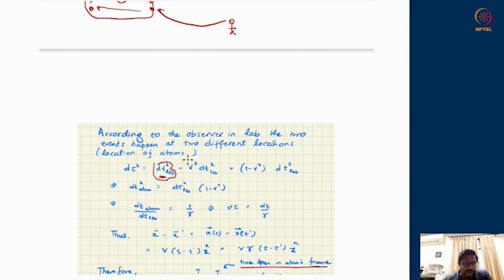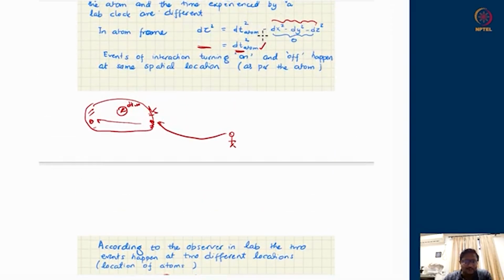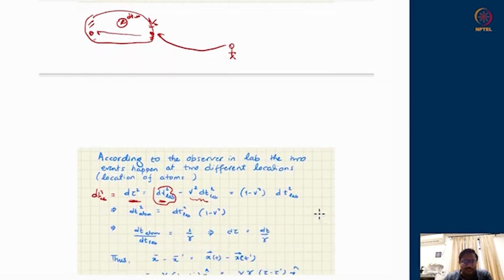But it is also true that these two events of turning on and turning off are not happening at the same place. There is a spatial displacement, dx square plus dy square plus dz square, which is non-zero in this case, and which is equivalent to the velocity with which atom is moving times the time elapsed in the lab clock. So put together, the same amount of d tau square is generated in the lab frame clock by this equation, and therefore this d tau square is nothing but dt of atom square from the previous expression, and that should be equal to 1 minus v square times dt square of the lab.